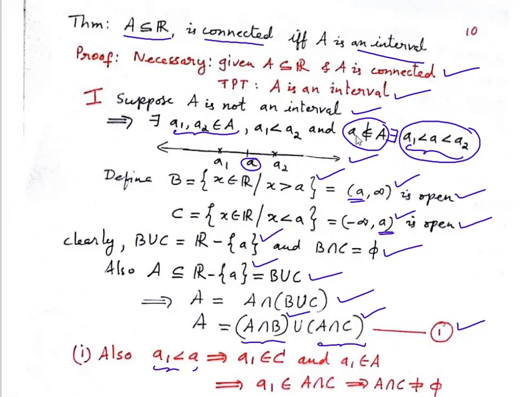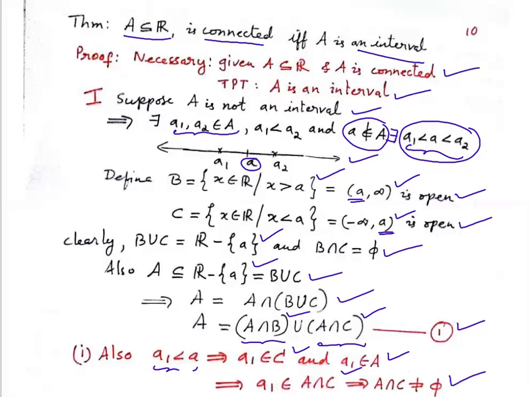According to the definition of C, all the real numbers less than a. a1 is a real number less than a. So, a1 belongs to C. And a1 also belongs to A. Right? So, a1 belongs to A intersection C. Therefore, A intersection C is not null.